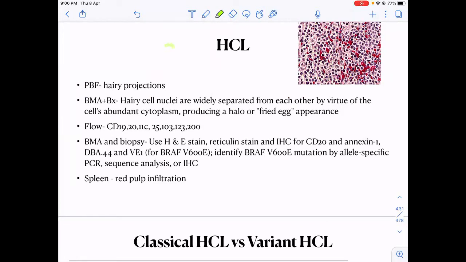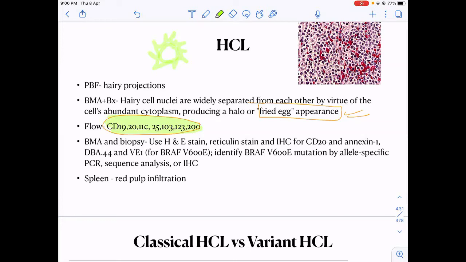Okay, so as the name suggests, what kind of cells are there in hairy cell leukemia? In the peripheral blood, sometimes cells can be seen with hairy projections. Okay, so hairy cells, hair-like projections. In the bone marrow, what is the appearance? Fried egg appearance. 100 times these questions have been asked. Fried egg appearance. What is the flow cytometry finding of hairy cell? They are CD19, 20, 11C, 25, 103, 123, and 200 positive. You have to rectify this.